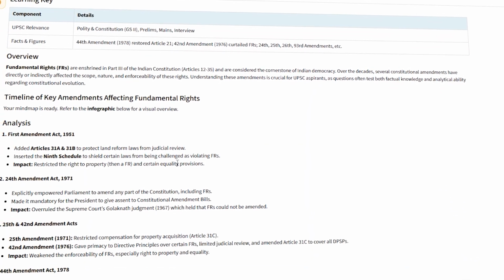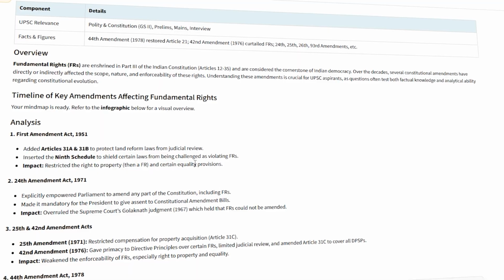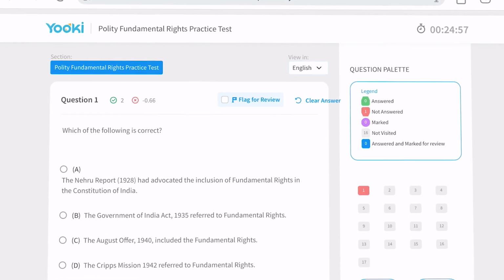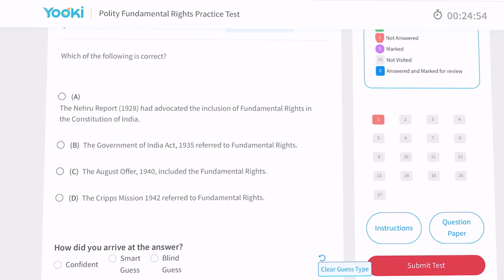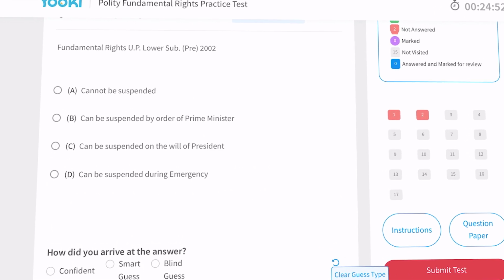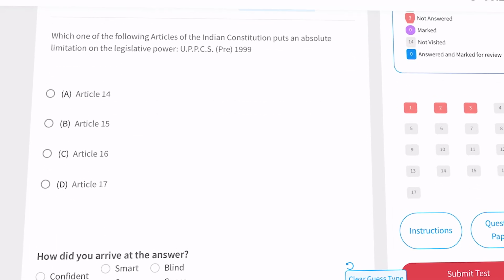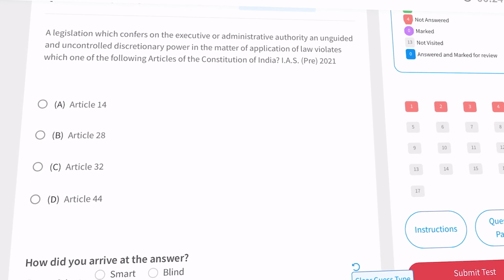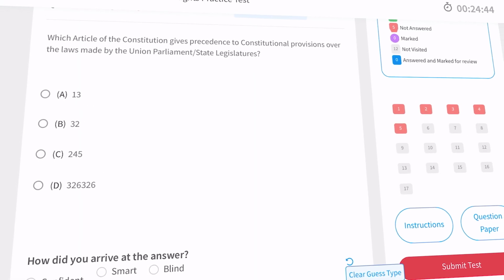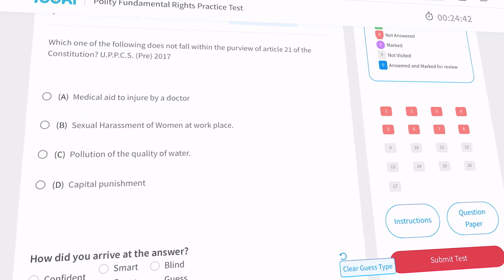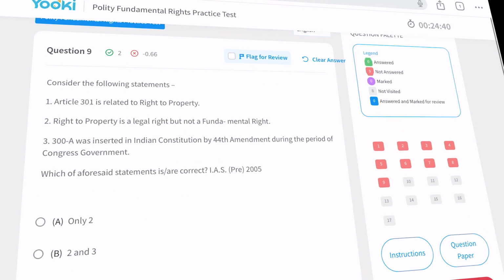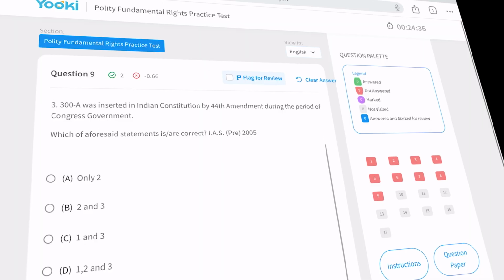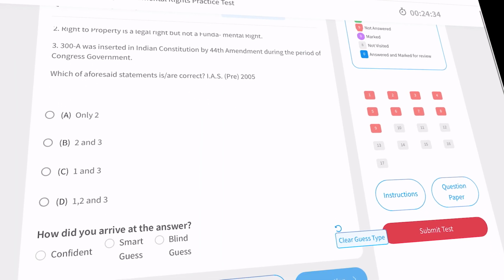Now comes section 2 of the video. Insights from the practice test questions that we gave you on the Yooki platform. The PYQs show where UPSC has been. But to know where it might go, we need the practice sets. And that's exactly the reason we gave you a power package: 1 practice test and 2 PYQ tests from each of the core topics of your polity.